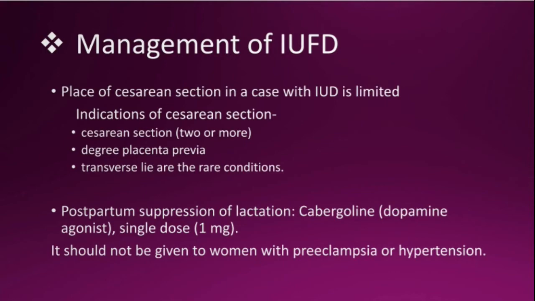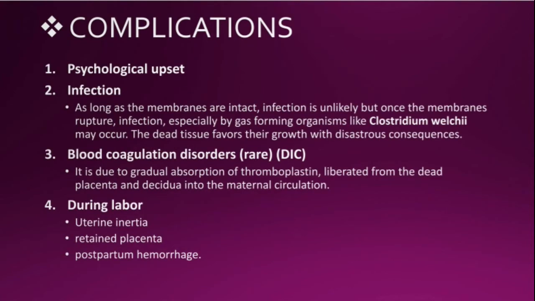Now, the place of caesarean section in case of intrauterine death is limited. The indications of caesarean section are: caesarean section 2 or more, higher degree of placenta previa, and transverse lie, which are rare conditions. For postpartum suppression of lactation, we have to give cabergoline, which is a dopamine agonist. A single dose of 1 mg is required. But we have to remember that it should not be given to women with preeclampsia or hypertension.